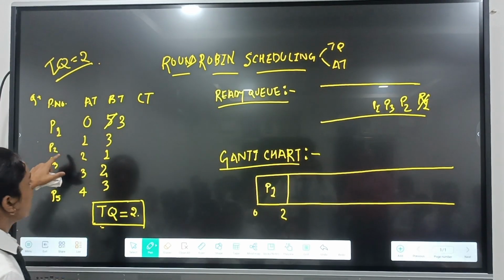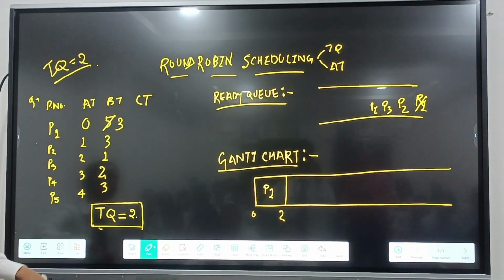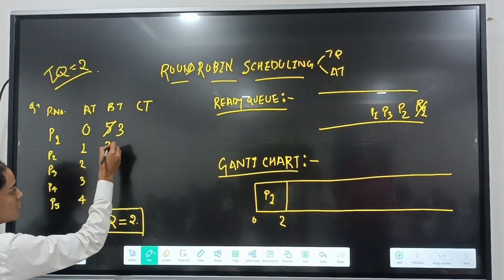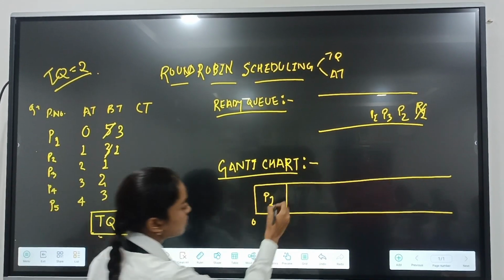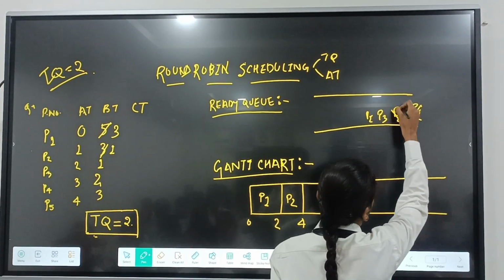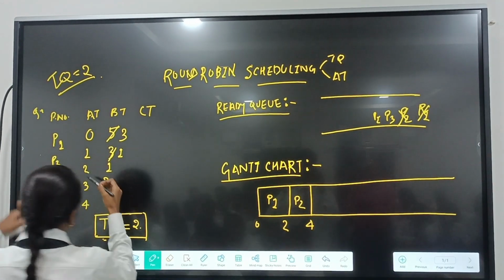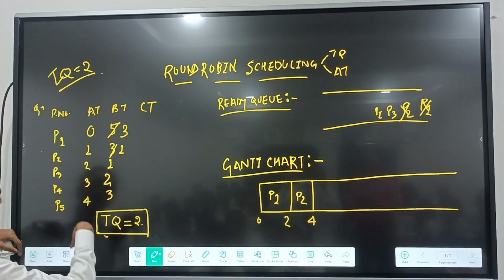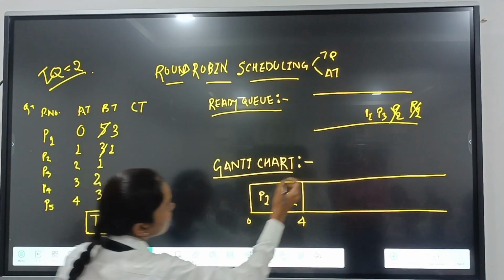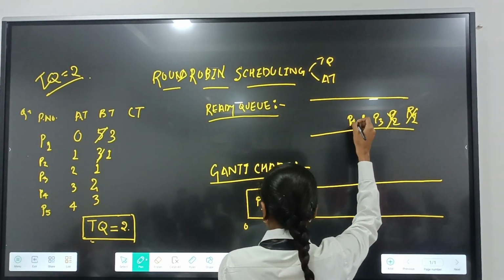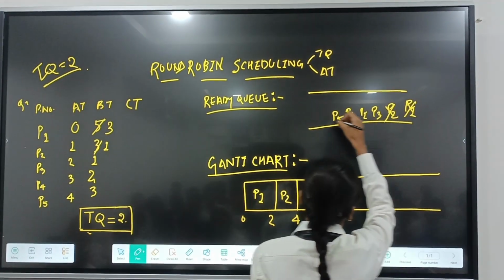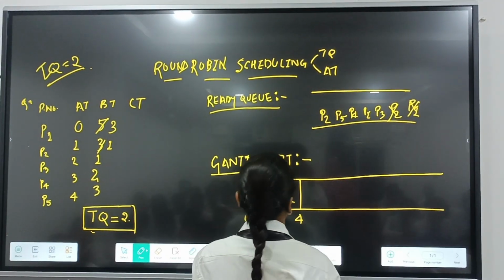Now it's time for P2. When we see P2, its BT is also greater than the time quantum, so it will also be scheduled for 2 units of time. P2 is scheduled from 2 to 4. And at time 4, we are seeing that all the processes are there in the ready queue. So P3, P4 and P5 will also come in the ready queue, and since P2 is not completely scheduled, again it will come in the ready queue.